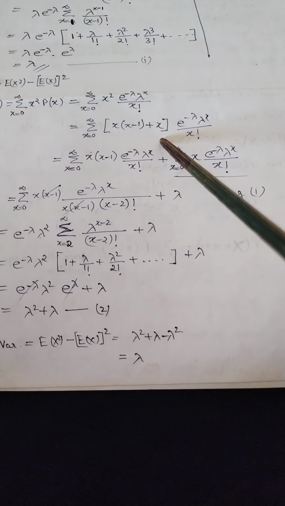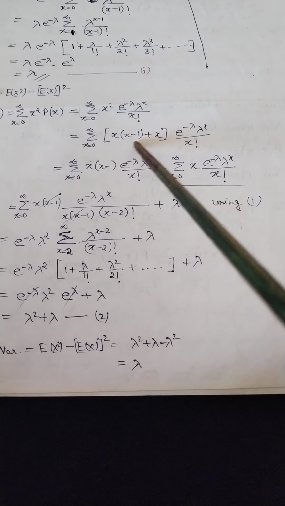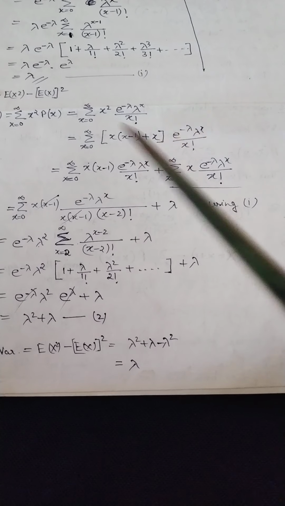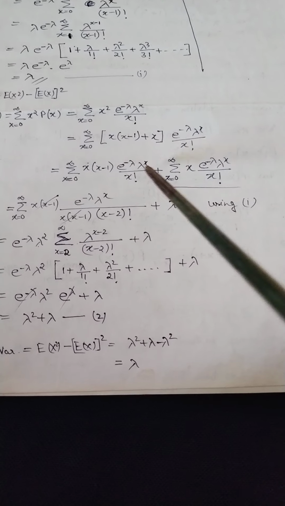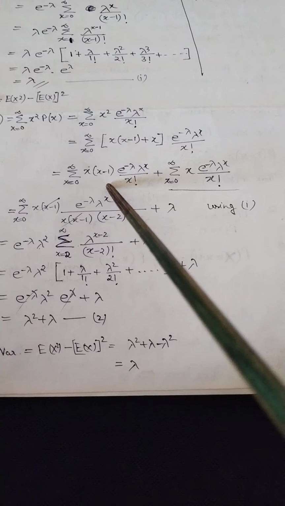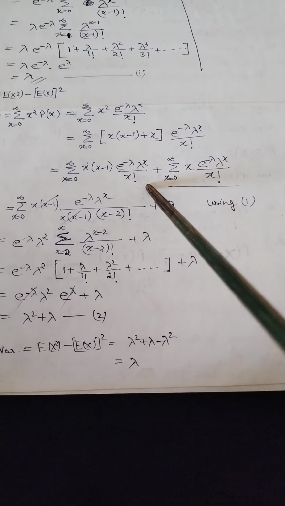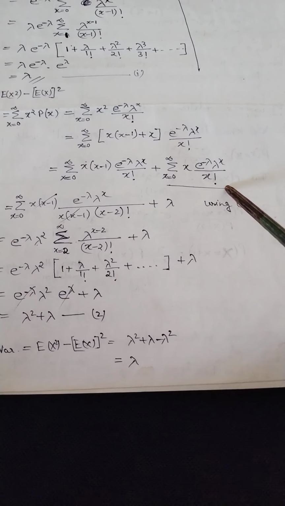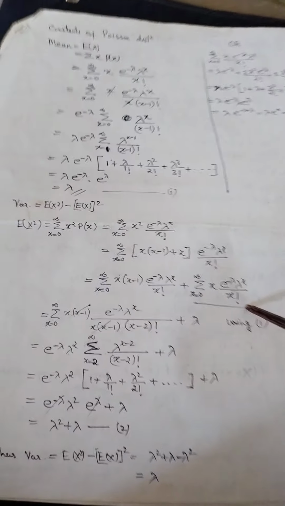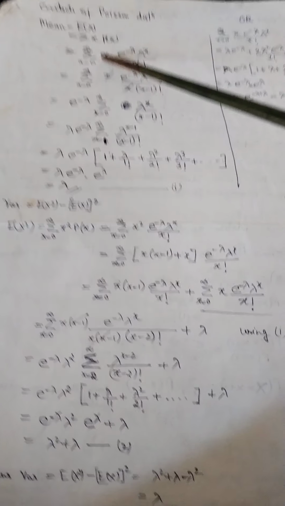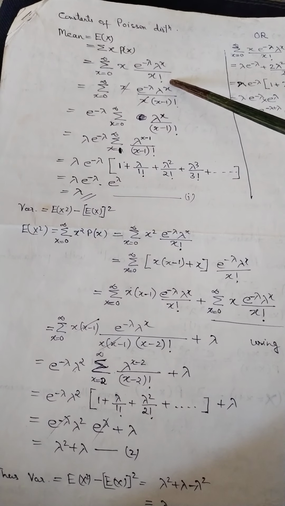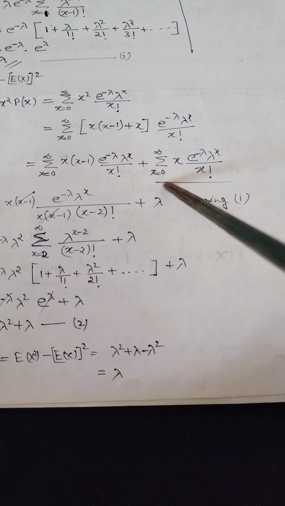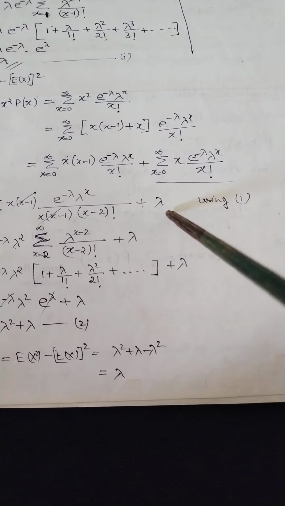Now in the next step we write this up to here, and then the probability function, plus a summation of x into the probability function. That means we split this into two parts. The first part is up to here and the second part is this. Now look at the second part. This we have done above, this is the form of E of x. As we know, E of x is lambda, so directly we write lambda for this part.